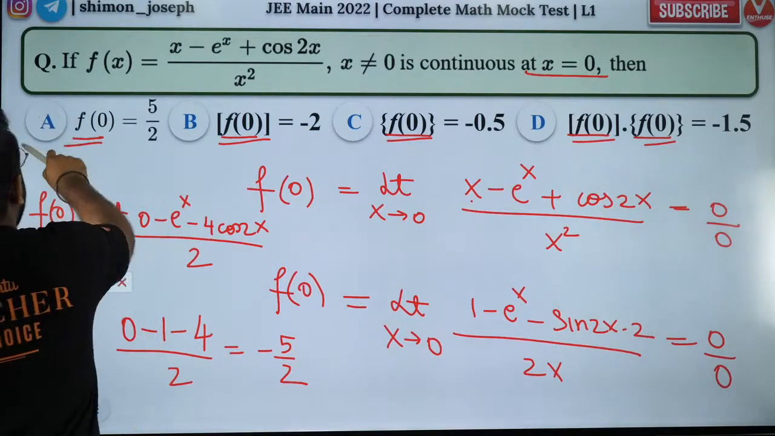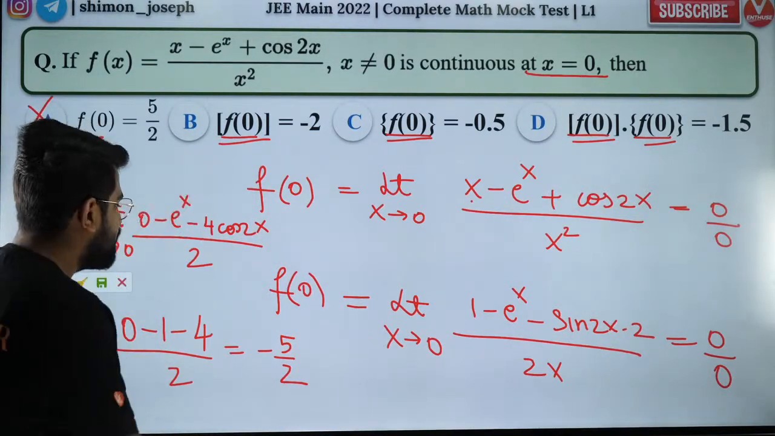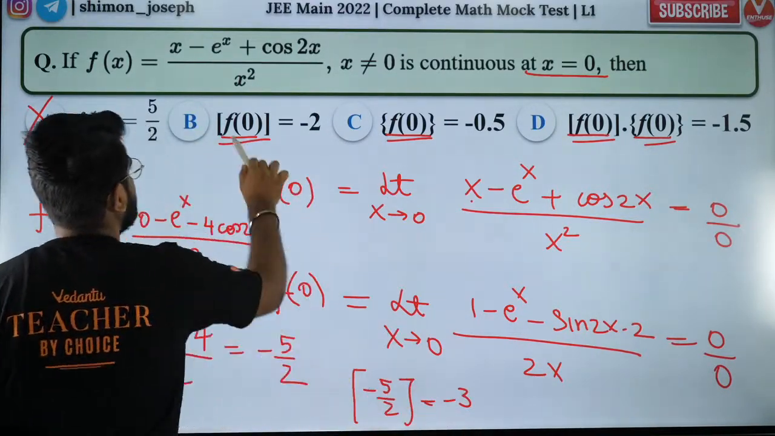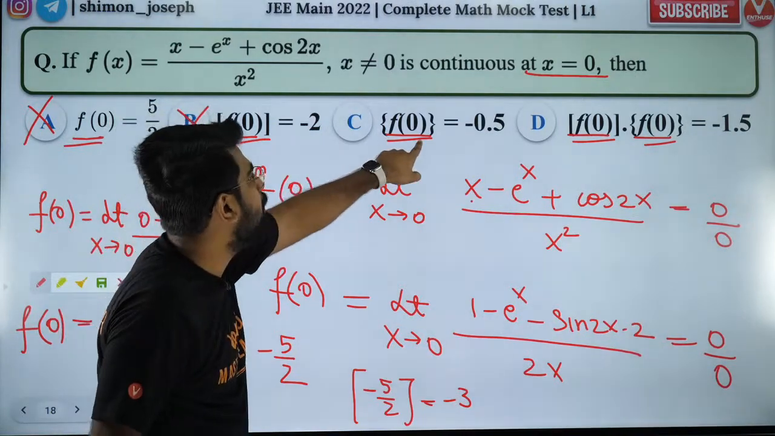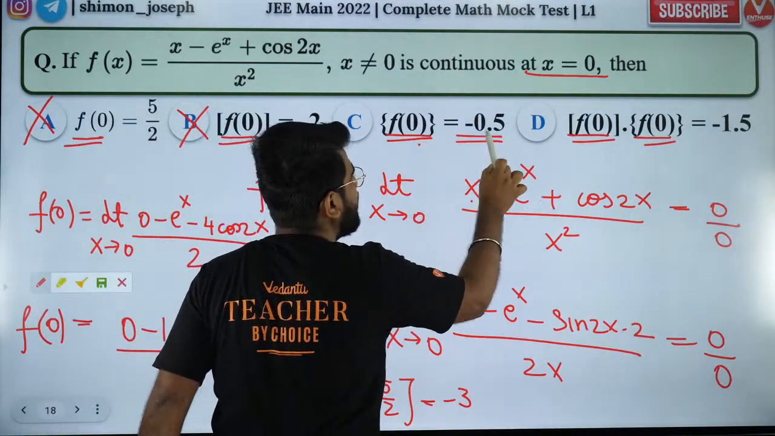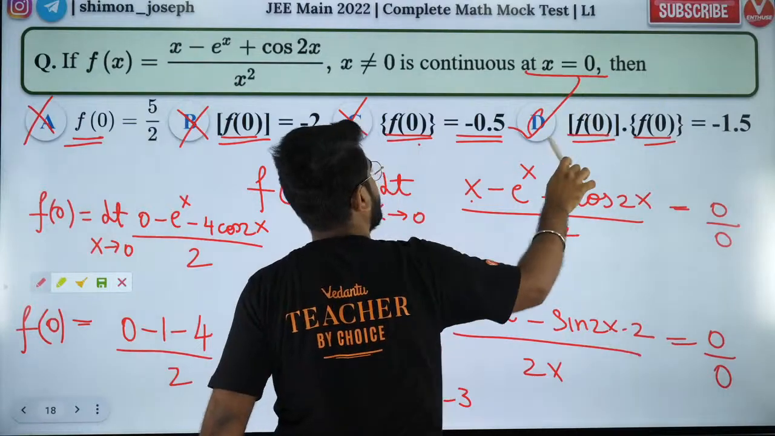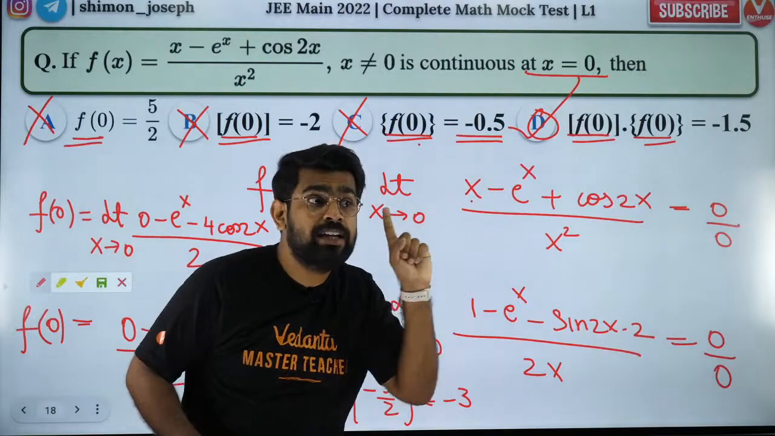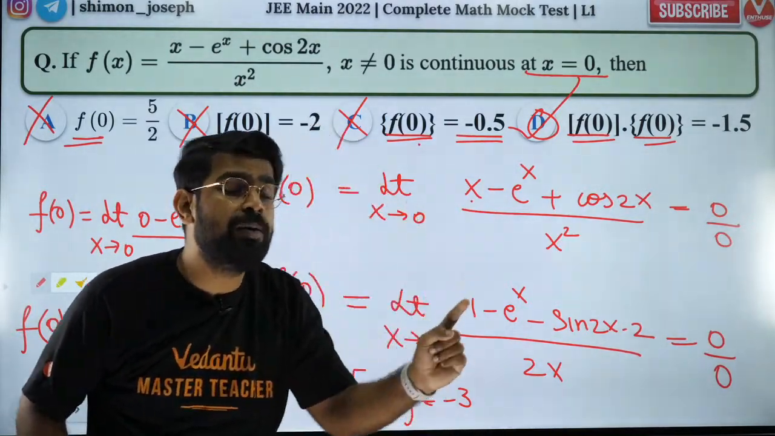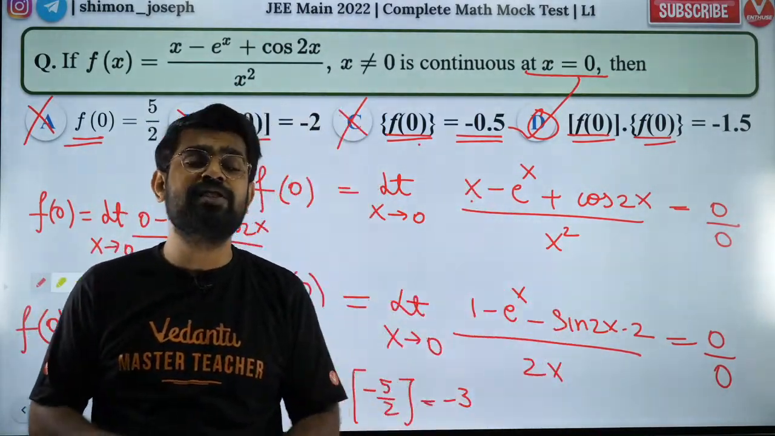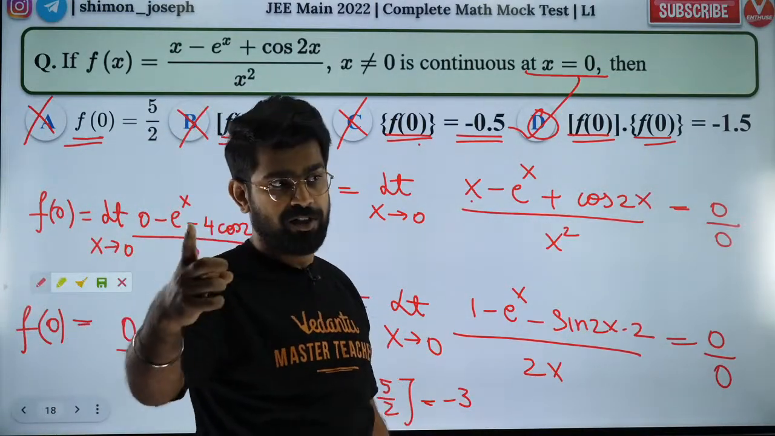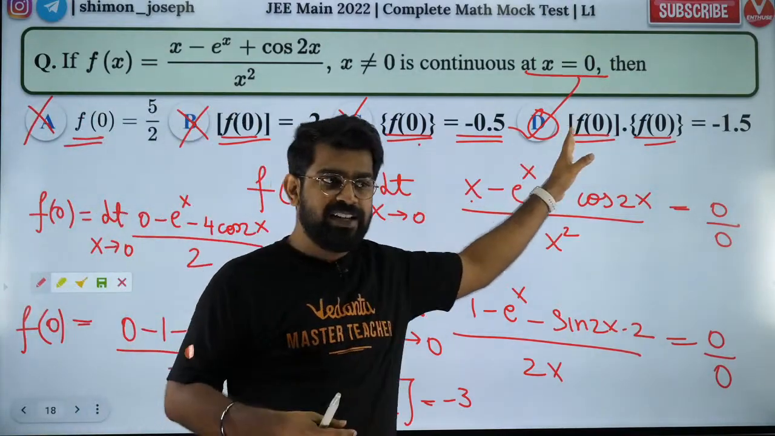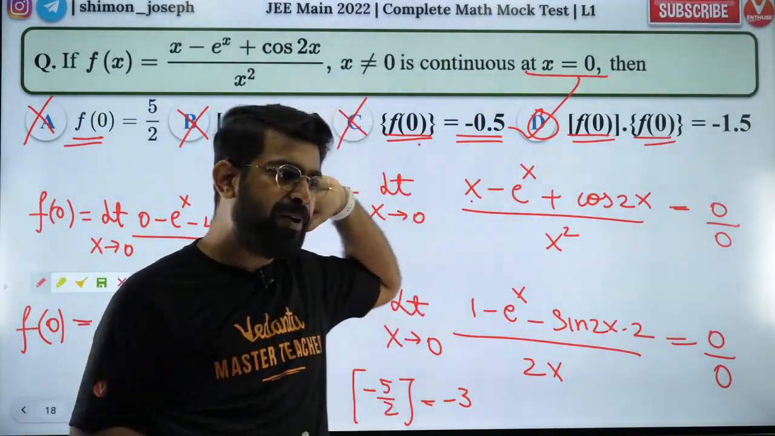So people, A is wrong. And what is GIF of f of 0? GIF of minus 5 by 2 will be equal to minus 3. So this is also wrong. And fractional part of f of 0, fractional part cannot be negative. That is also wrong. So option D is correct. Guys, fractional part is always between 0 and 1. They told minus 0.5. You should be very clear about it. Fractional part can never be negative. Fractional part is always between 0 and 1, 0 included, 1 not included. Okay? Clear? So that is why option C is also wrong. Only option D is correct. That's how you solve it. Are you guys happy with it?